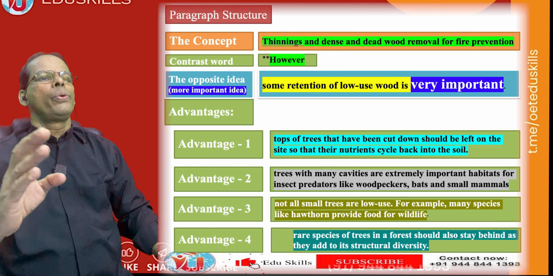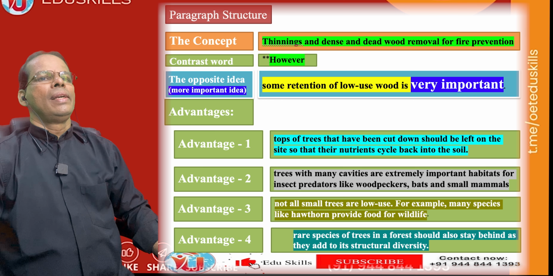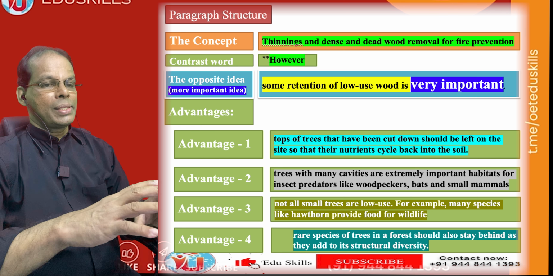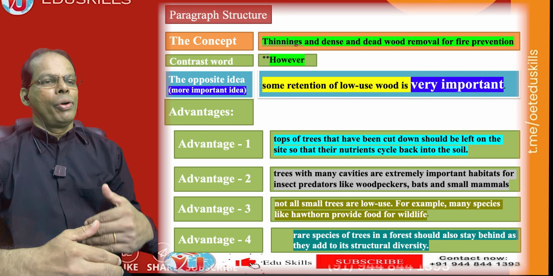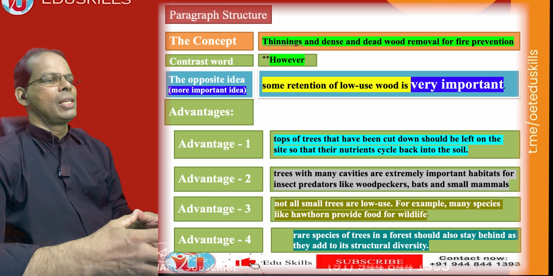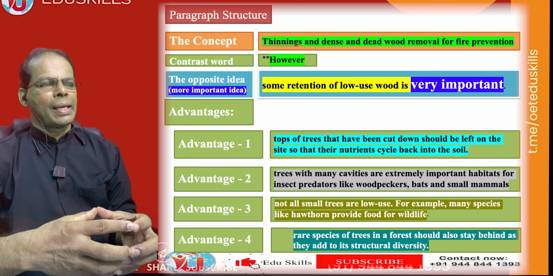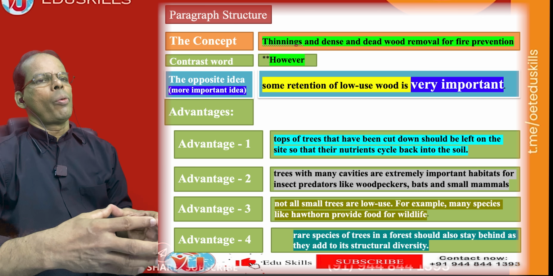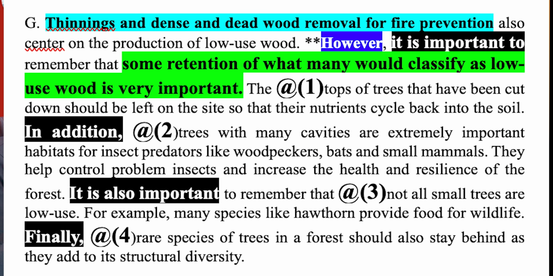Some retention of low use wood is very important is the basic concept. As I said, in the first sentence you have a concept, but after "however," the most important concept, or the focus of this particular paragraph, is given. When you think of the topic sentence, most of the time the first sentence is the topic sentence, but sometimes there are exceptions. The second sentence will be the topic sentence or the controlling idea of the paragraph. So this is the main idea of the paragraph.